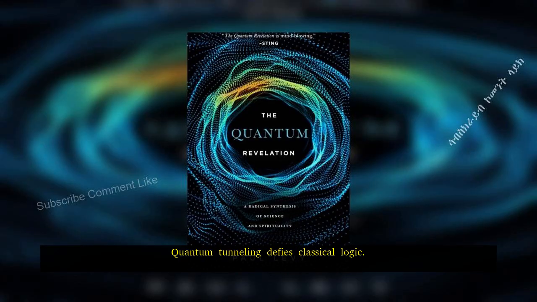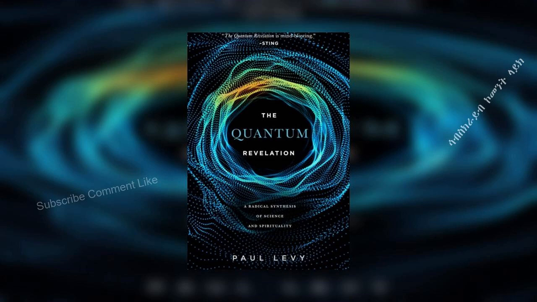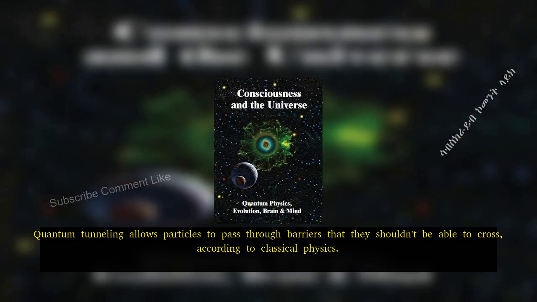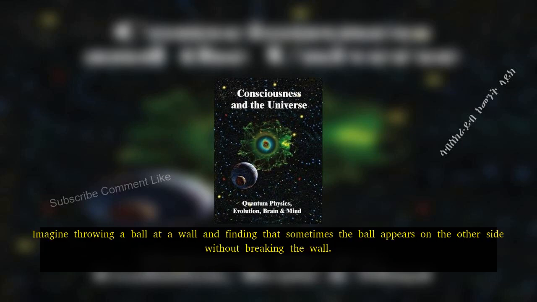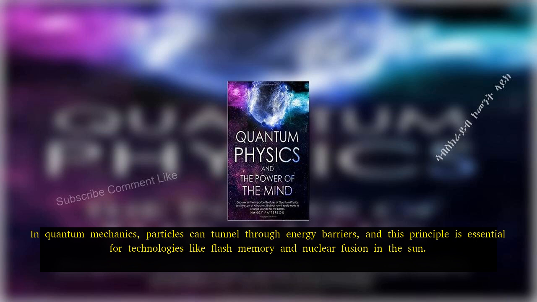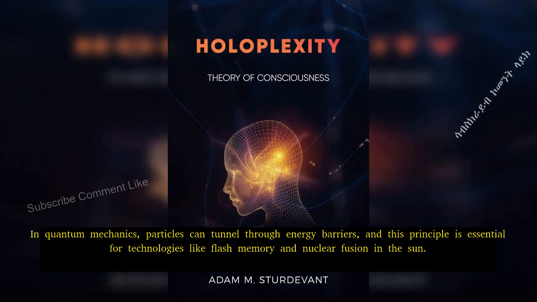Quantum tunneling defies classical logic. Quantum tunneling allows particles to pass through barriers that they shouldn't be able to cross, according to classical physics. Imagine throwing a ball at a wall and finding that sometimes the ball appears on the other side without breaking the wall. In quantum mechanics, particles can tunnel through energy barriers, and this principle is essential for technologies like flash memory and nuclear fusion in the sun.